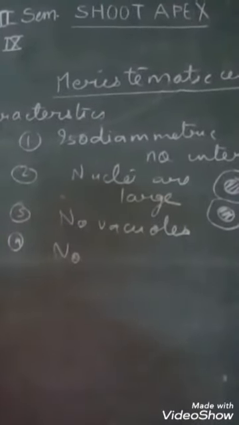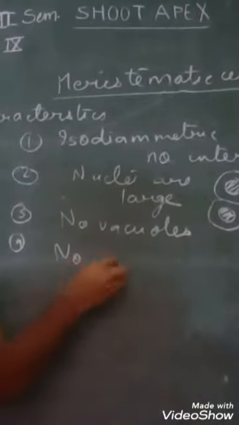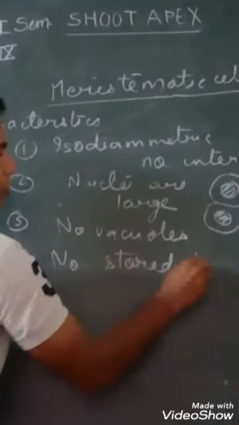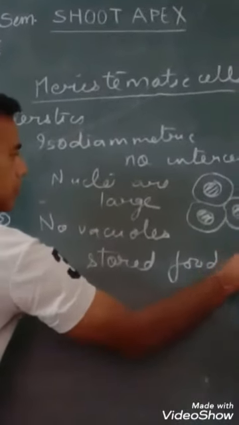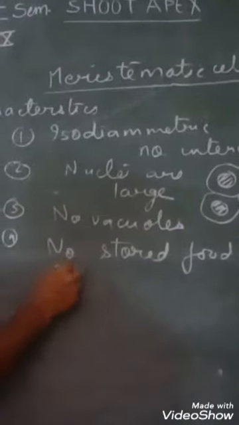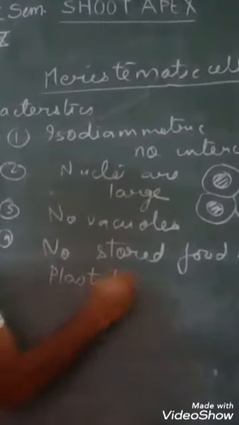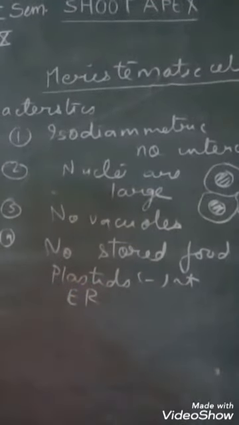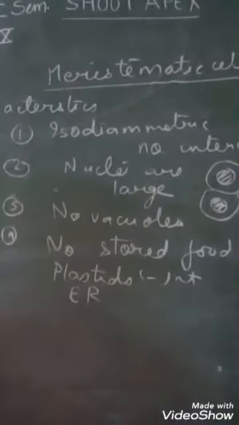These cells are devoid of stored food material. The plastids are absent, and the endoplasmic reticulum is poorly developed.